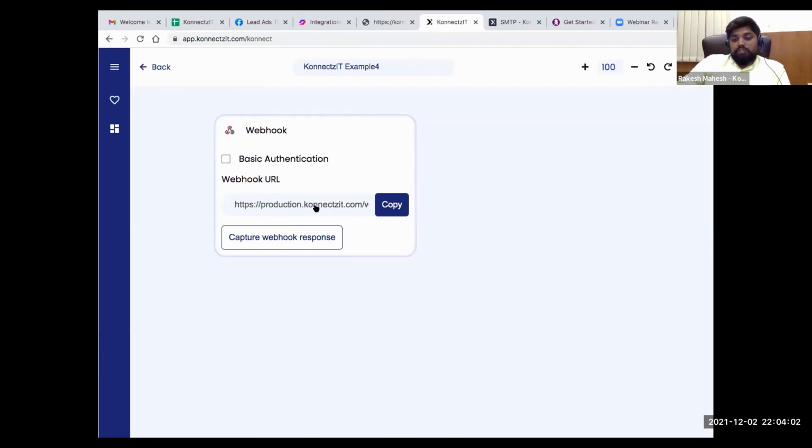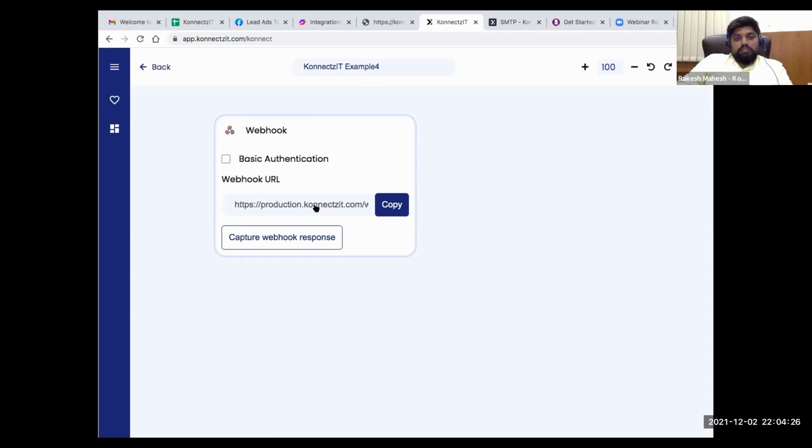Right now I'm going to use Postman to send the data. I'm considering Postman as a new app. Similarly, you can use any app which supports webhooks. So just go ahead and paste your URL there.